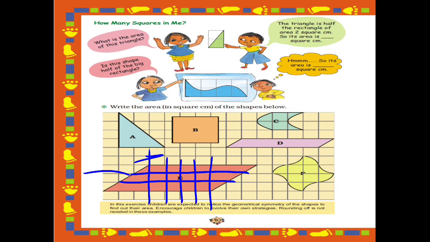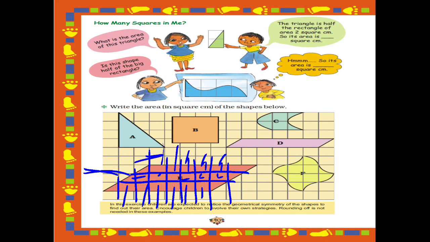So 1, 2, 3, 4, 5, 6, 7, 8, 9, 10, 11, 12, 13, 14, 15, 16, 17 and 18. So there are total 18 complete squares.